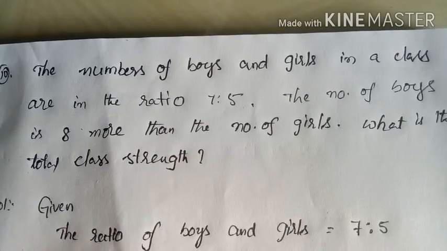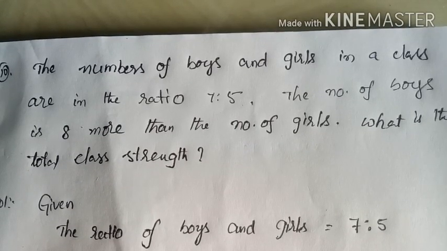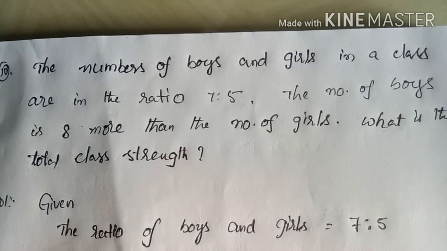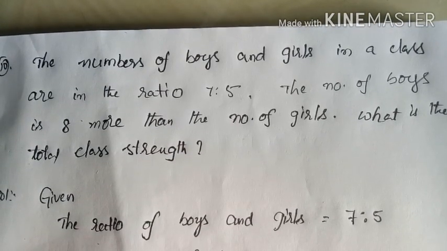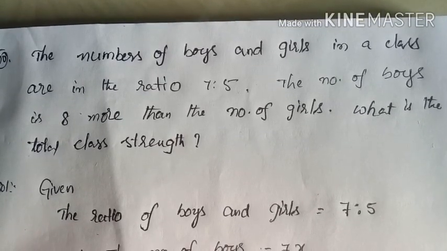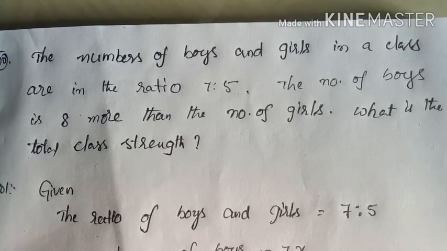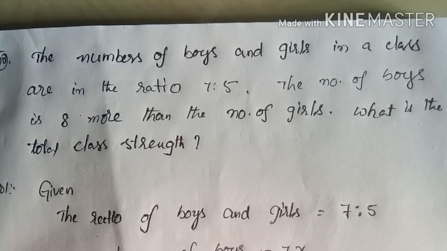The number of boys and girls in the class are in the ratio 7:5. The number of boys is 8 more than the number of girls. What is the total strength? So here, given the ratio of boys and girls in a class, that is 7:5. And one another condition, that the boys are 8 more than the girls.